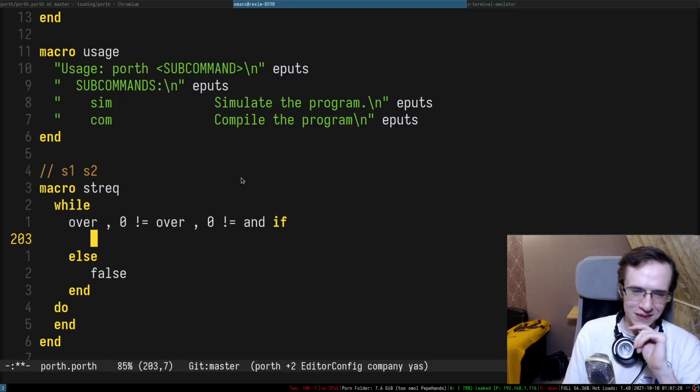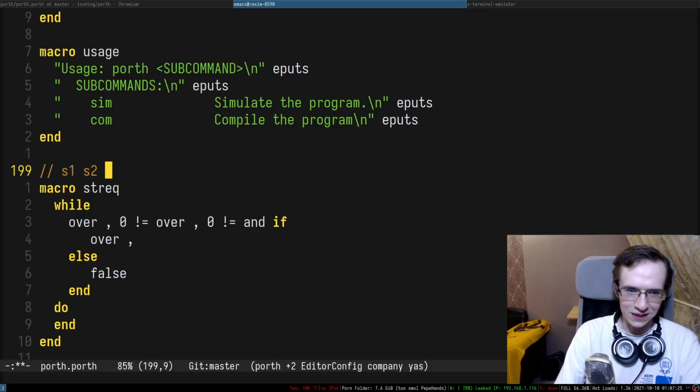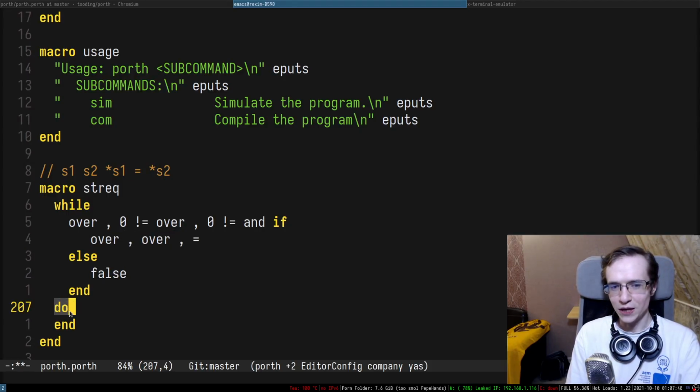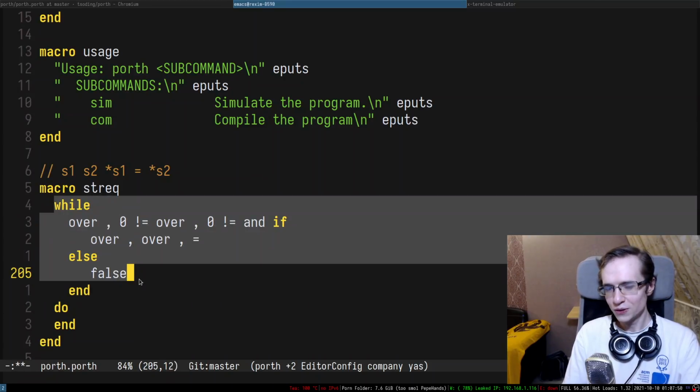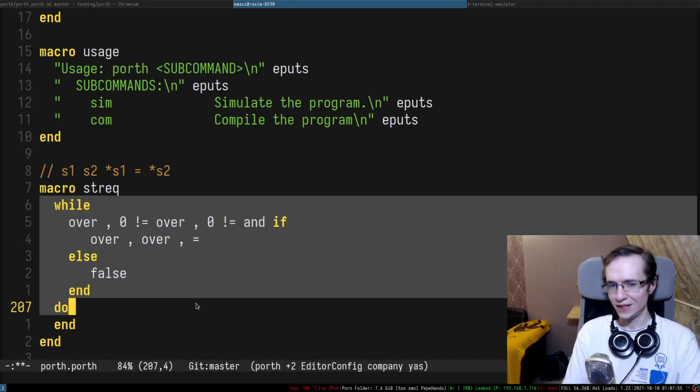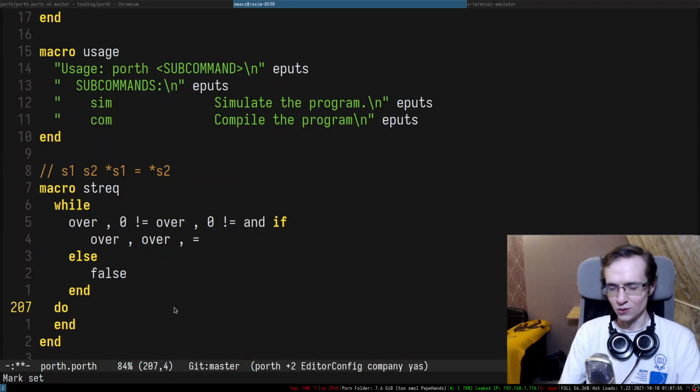In here what I'll be able to do is over dot yet again, so it's going to be s1, then over dot, which is going to be s2, and then I can check if they're equal, right? There we go. So if we go to that branch, this thing will be checked by do, otherwise it will be checked by do and it will fall. So this is how we can basically stop the loop without having a break. We can move the if condition inside of the while condition. So that's basically what we can do in here.